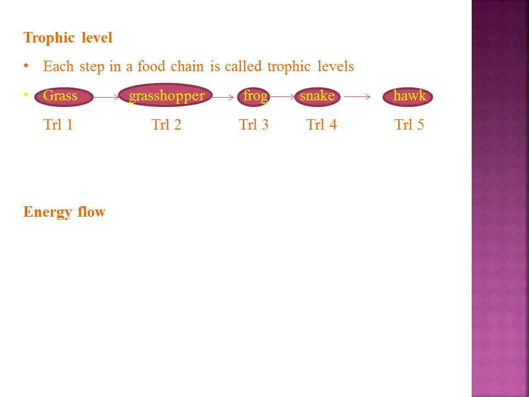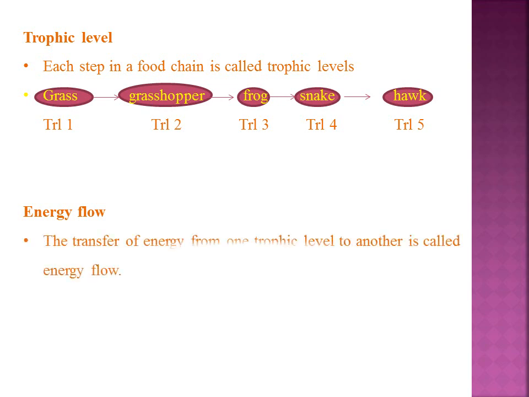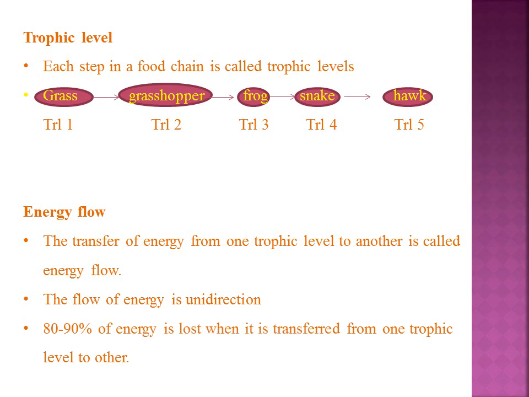The flow of energy or the transfer of energy from one trophic level to the next is called energy flow. The energy flow in an ecosystem is always unidirectional. Almost 80 to 90% of the energy is lost during the transfer from one trophic level to the other for respiration and excretory purposes.